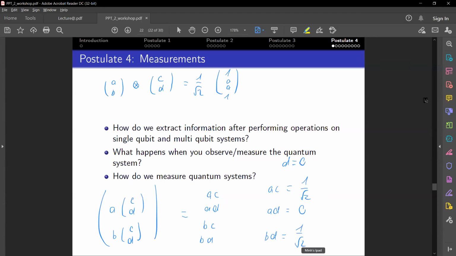Here we claim that D equals 0, but D obviously cannot be 0 because it has to be multiplied by B to give 1 over square root of 2. So we have a contradiction, and that is why you cannot write a Bell state as a tensor product of two smaller vectors.